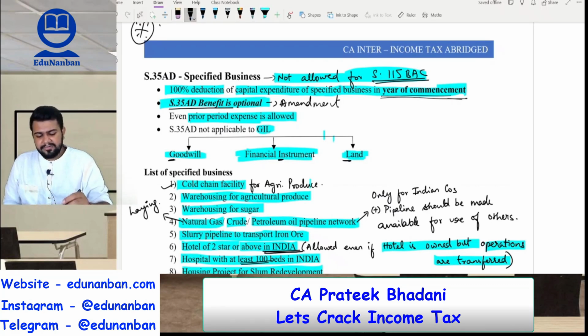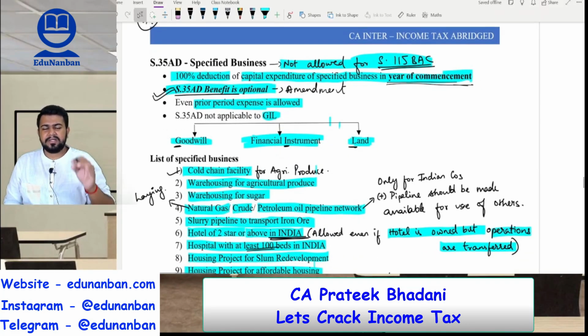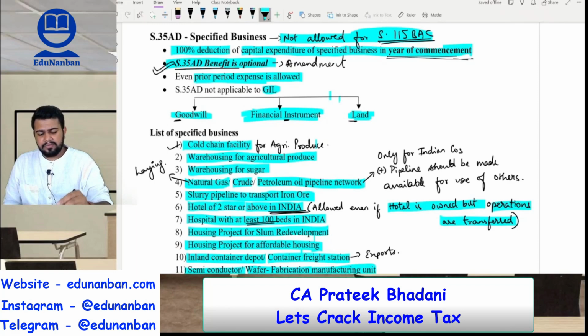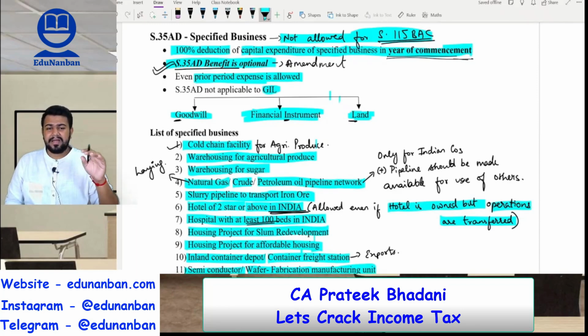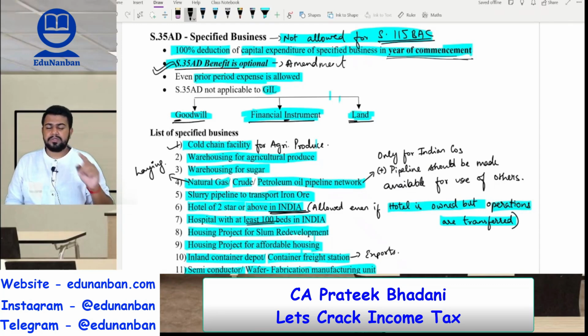However, section 35AD benefit is optional. This is an amendment applicable for May 21 exam onwards. However, the 35AD benefit, that is 100% deduction on capital expenditure and even prior period expenditure, is not available if the expenditure is for goodwill, financial instrument or land. So no benefit for goodwill, financial instrument, or land.